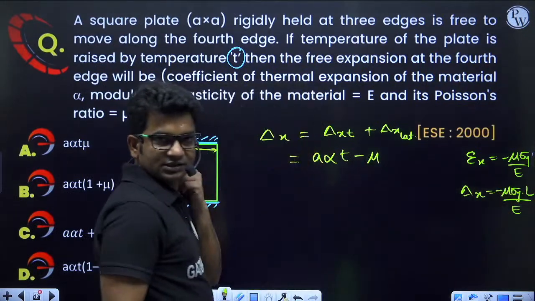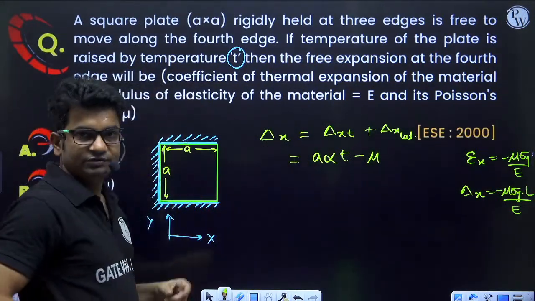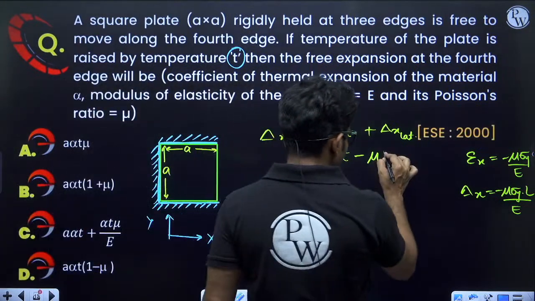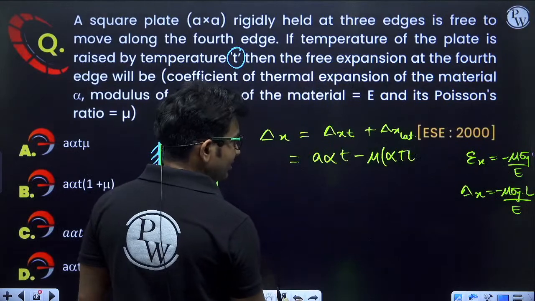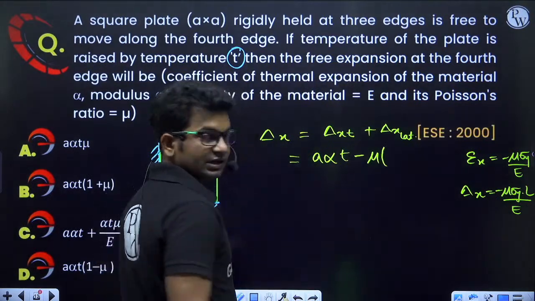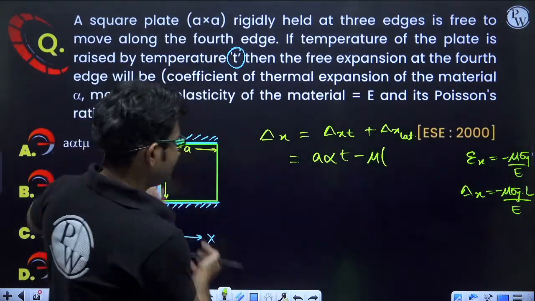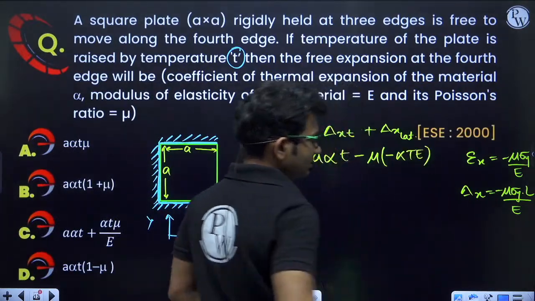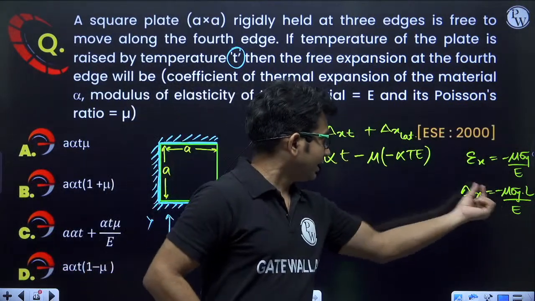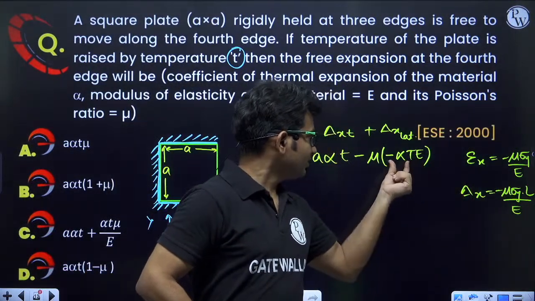What is the stress developed? Stress will be alpha TE, and that stress will be tensile or compressive. It will be compressive stress, so we'll put a minus sign here. So minus alpha TE, that is the stress. Okay, so minus mu sigma y, we have written length.